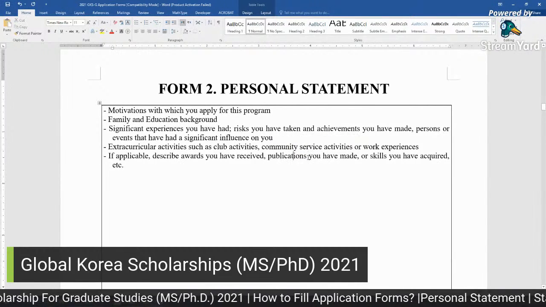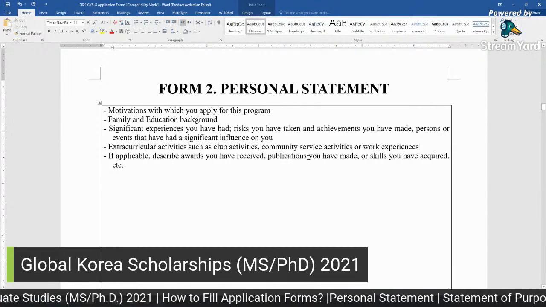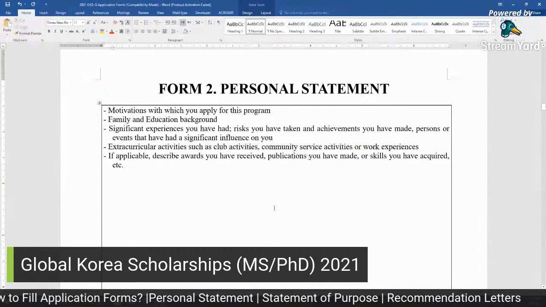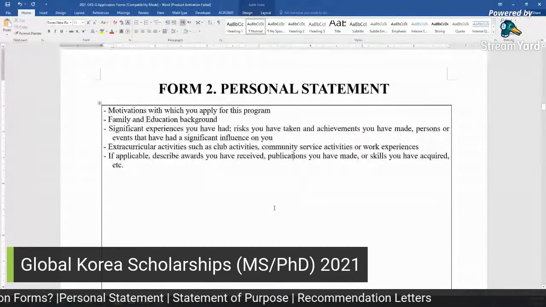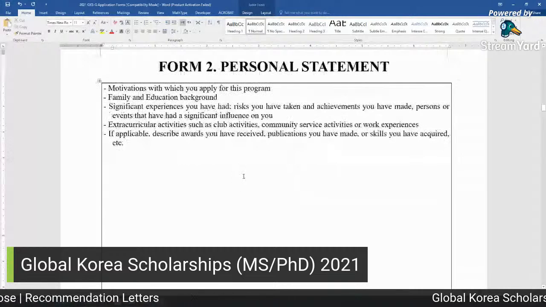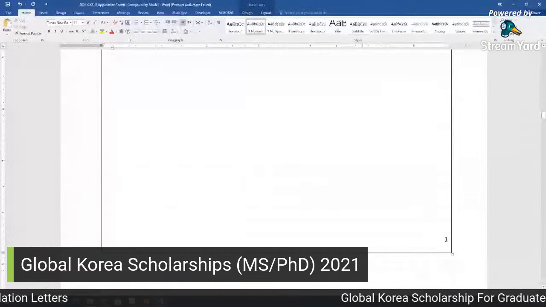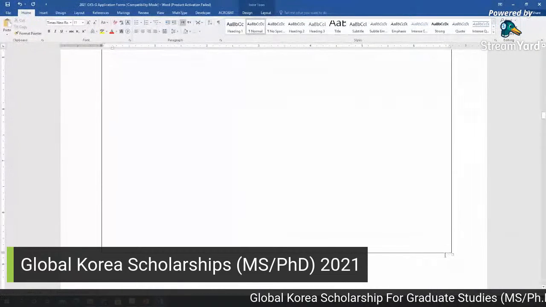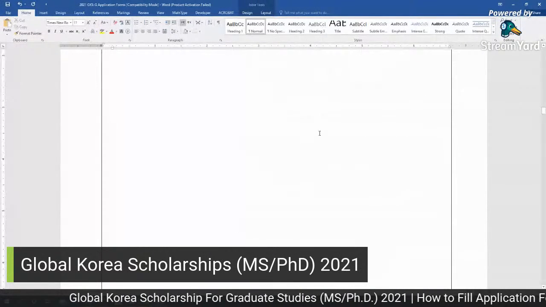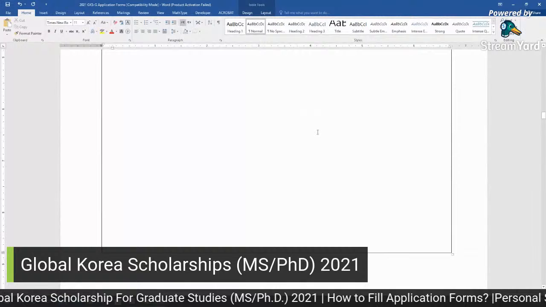You can at least write your thesis title or a one-liner for your thesis, or if you have some publications you can write the major field of study or field of research there, and you can finish it here. You should not go beyond this page because it is mentioned that you can write only one page. So make sure it is one page.